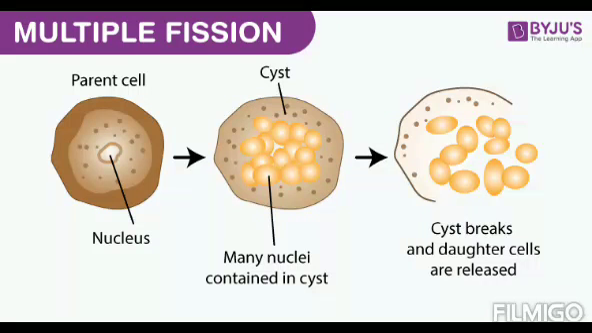Now I will tell you the second process of reproduction in amoeba, that is the multiple fission. Now this process occurs under unfavorable conditions. This is not the natural way of reproduction in amoeba. This will occur only when the conditions are not suitable for the amoeba to reproduce. That means when the conditions are unfavorable, then what will happen?